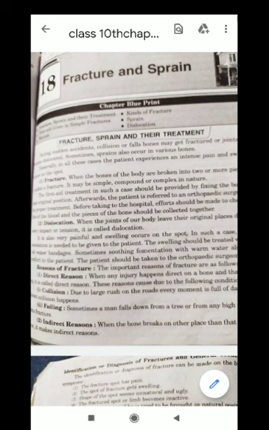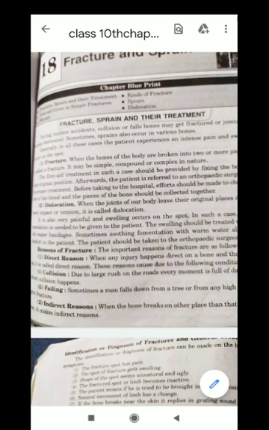Number two, dislocation. When the joints of our body leave their original places due to a heavy impact or tension, it is called dislocation. It is also very painful and swelling occurs on the spot. In such a case, proper consolation needs to be given to the patient.